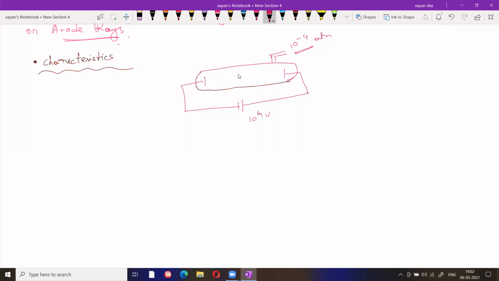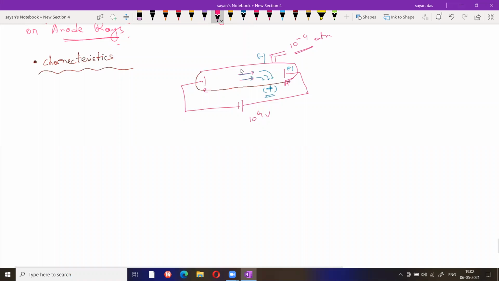We all know that cathode ray moves from cathode to anode, but you are applying an external field. Suppose this one is a positive field, this one is a negative field. This external positive charge is very near to the cathode ray. That's why cathode ray moves in this direction. Okay, that we all know.